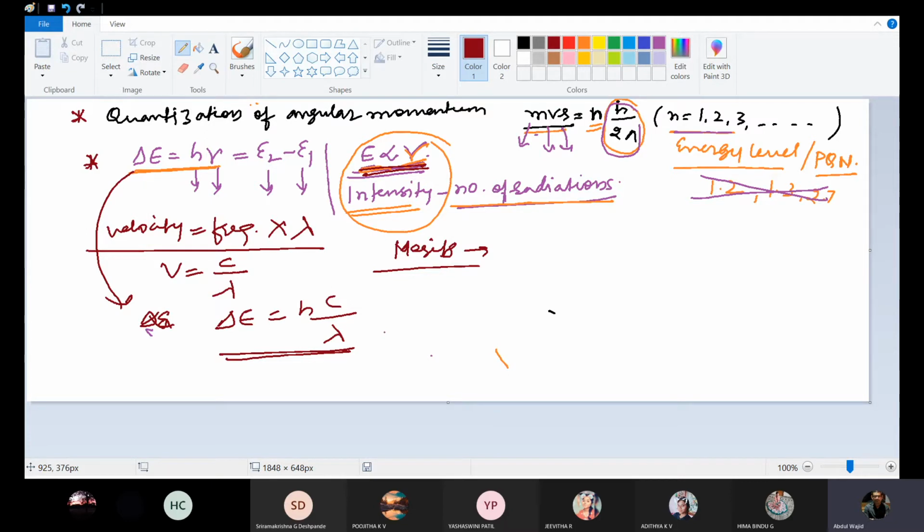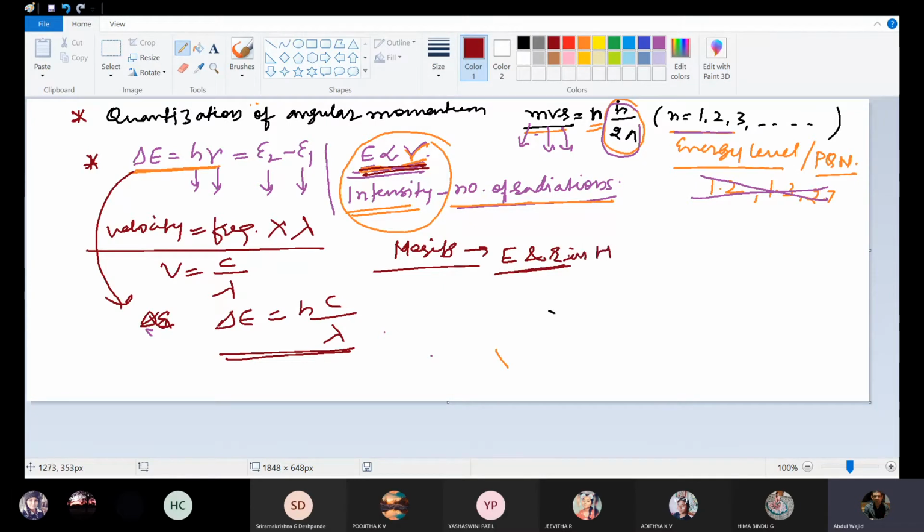So the calculations we have done related to energy and radii of the orbit, in the case of the hydrogen atom, are in good agreement with experiment.